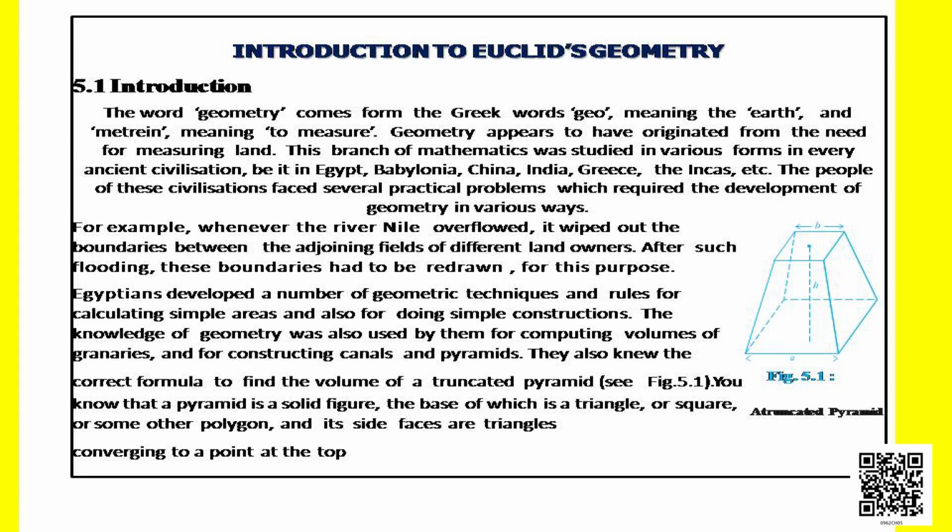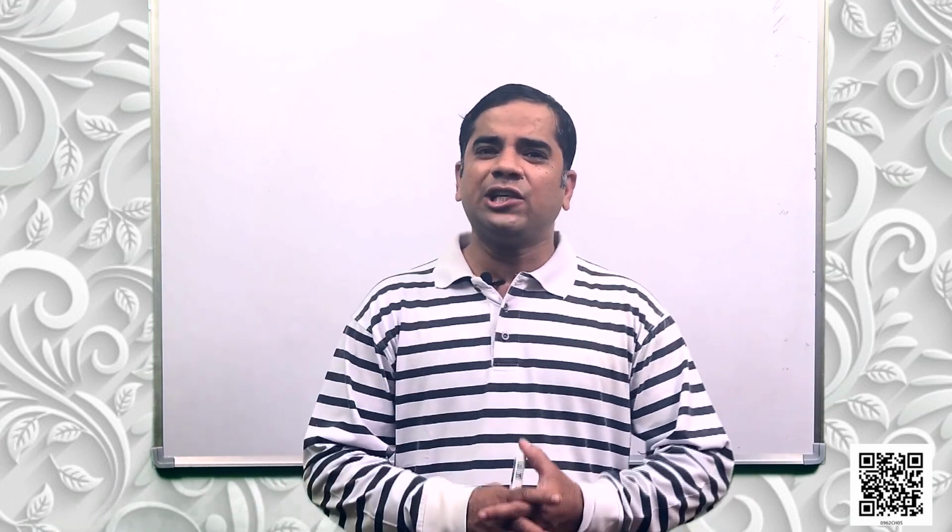The word geometry comes from the Greek words geo, meaning the earth, and metrein, meaning to measure. Geometry appears to have originated from the need of measuring land. From ancient times itself, people were acquainted with geometry. Though they didn't know about the concepts of geometry, they were using geometry in some way.